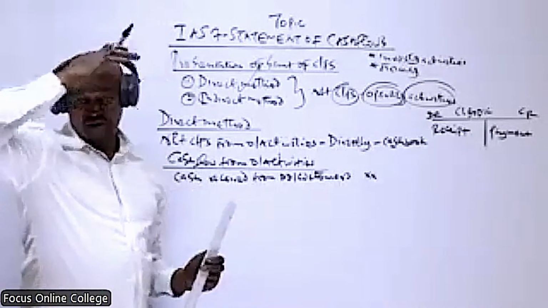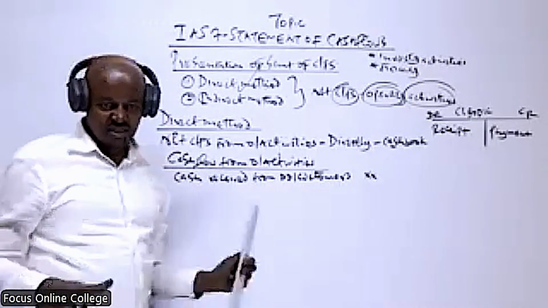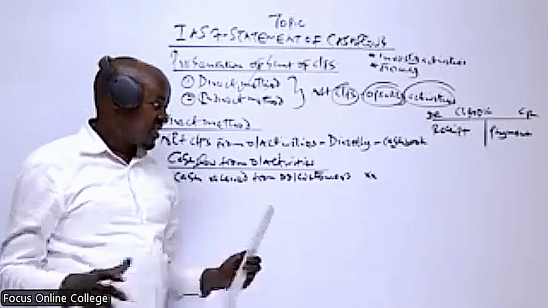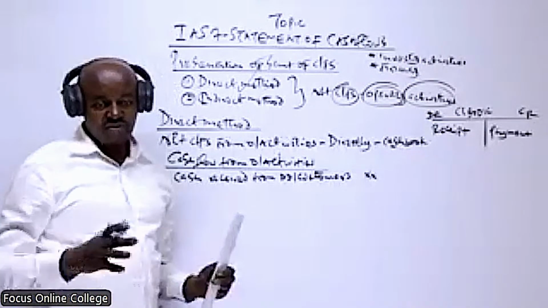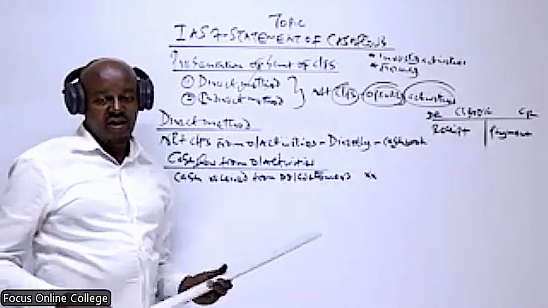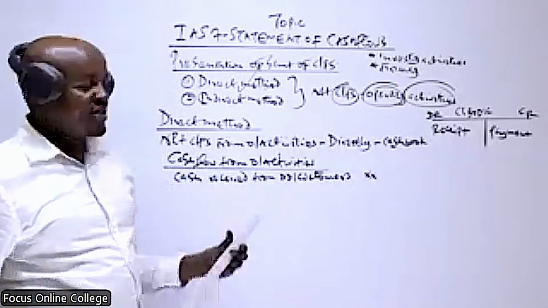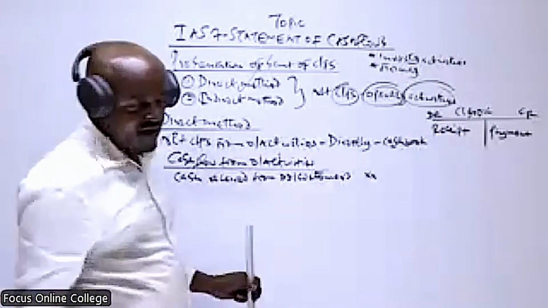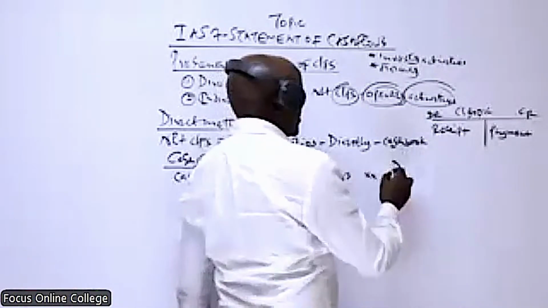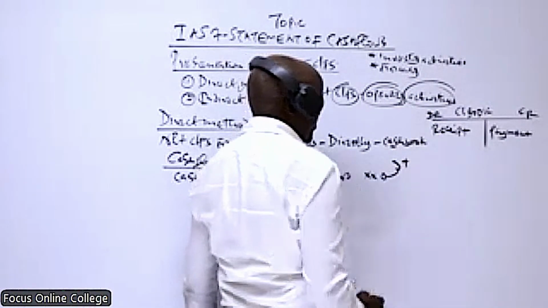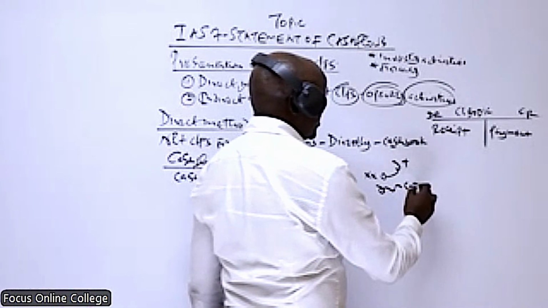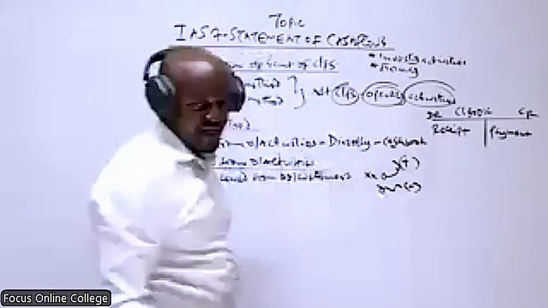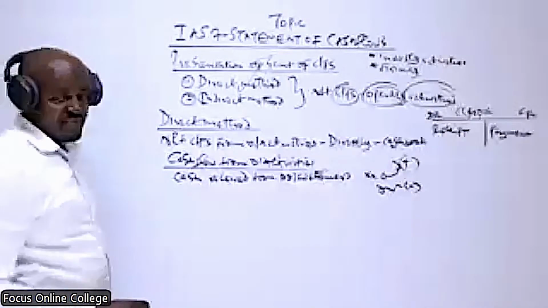It is an inflow. So any amount which is an inflow, we record as a positive. Any amount which is an outflow, we record as a negative.